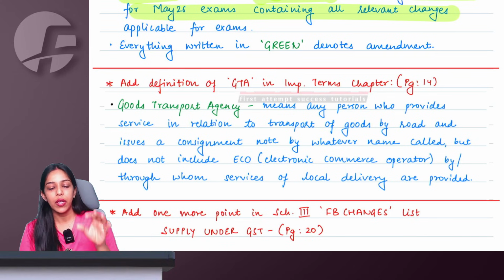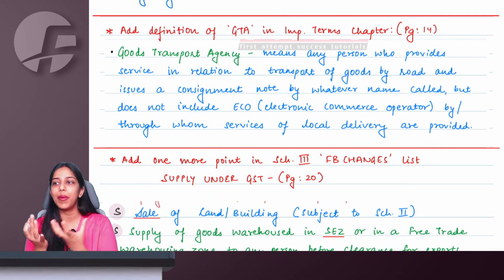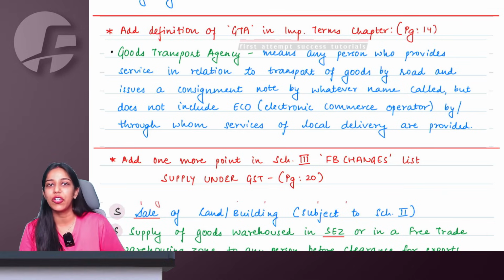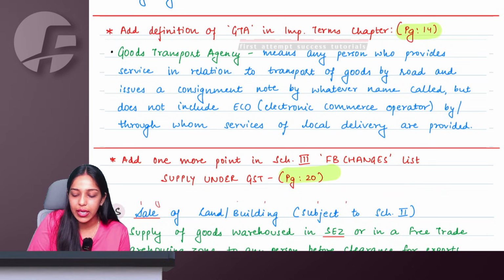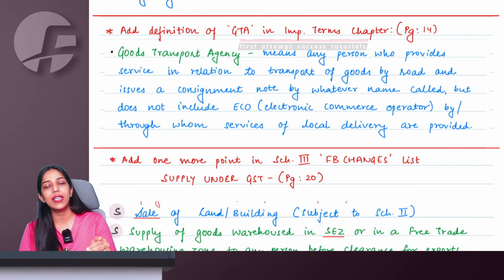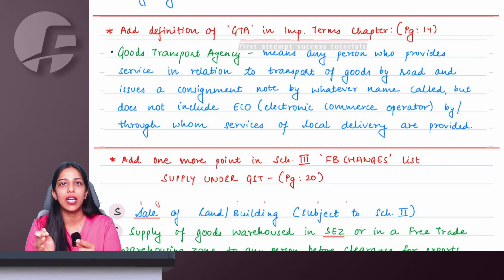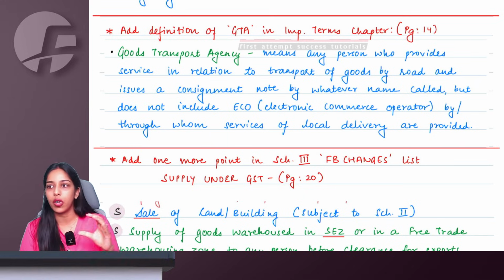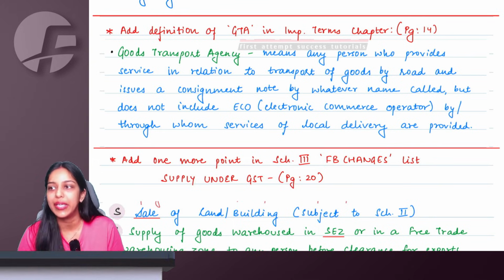In this PDF, wherever you see the green fonts, it all signifies amendment. Now, because I have compiled only the amendments here, of course, you'll be seeing everything green only. These page numbers that I have mentioned are from version 6 and 7 of the book. So, if you are already using version 6 or 7, you can go to the relevant page number and make these changes or additions as and when required as per this video and PDF.